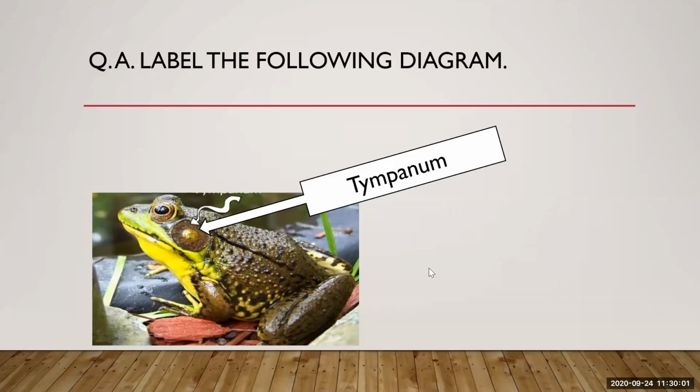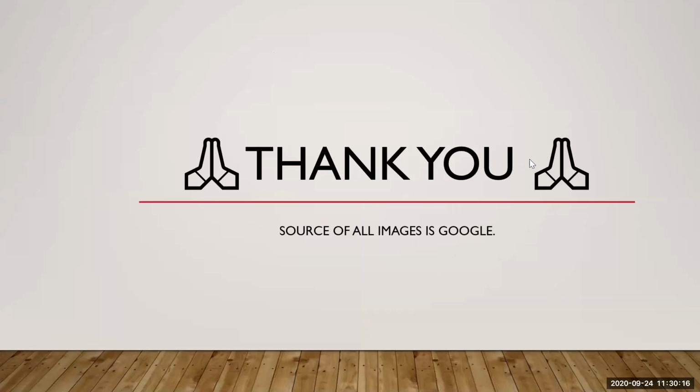Chandni, can you hear me? It is a tympanum. It is tympanum, or it is known as the ear of the frog. Very good, students. You may get this kind of question in your exams.